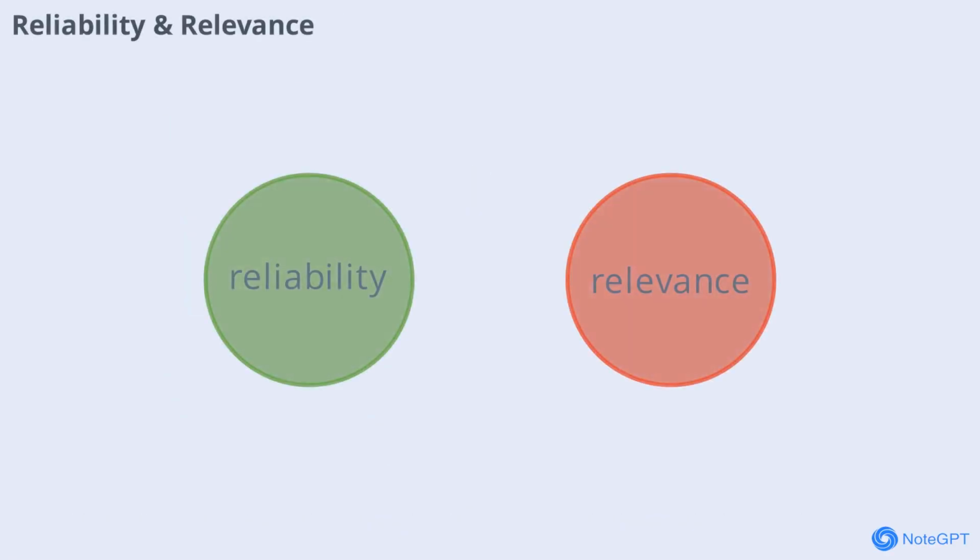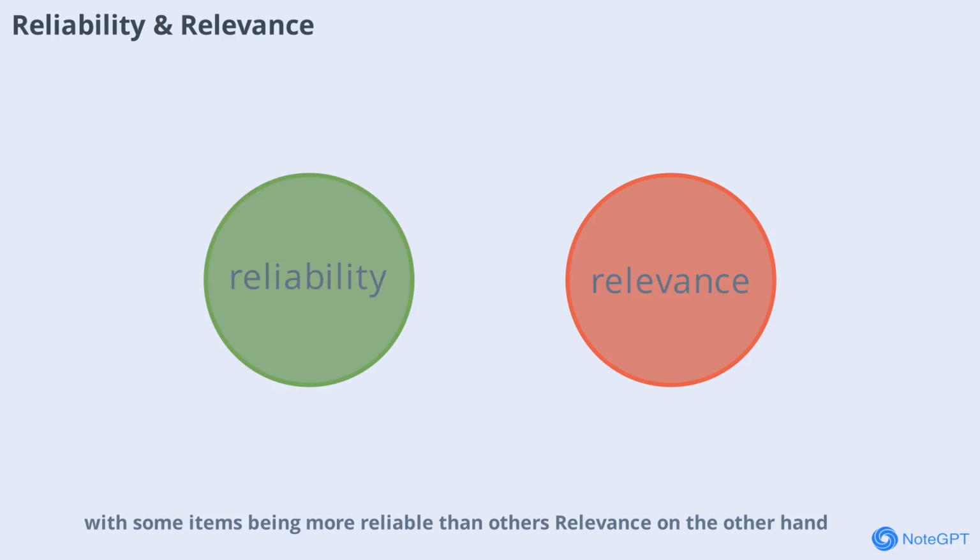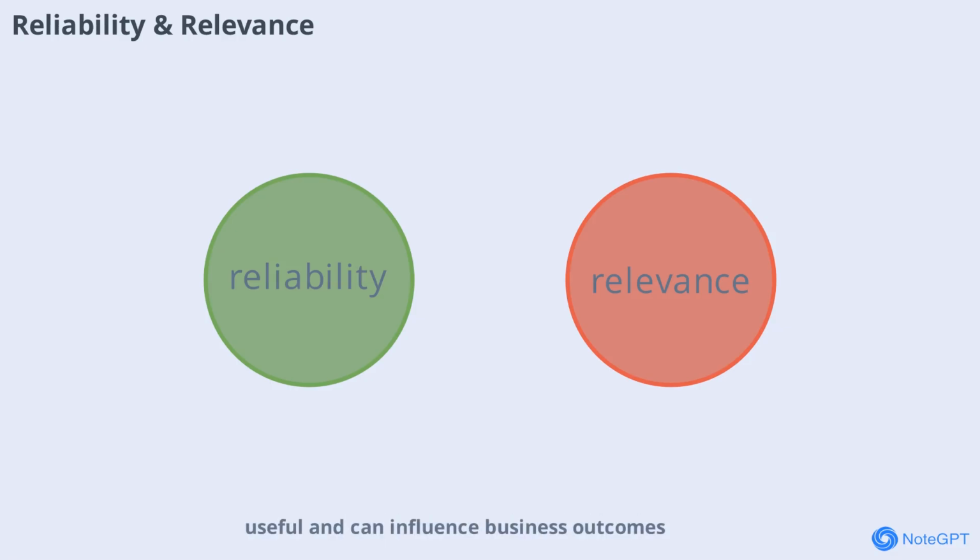Reliability means that accounting information can be trusted for making decisions. It varies depending on the type of information, with some items being more reliable than others. Relevance, on the other hand, ensures that the information provided is useful and can influence business outcomes. Only information that can make a difference in decision-making should be included in financial reports, ensuring that users focus on